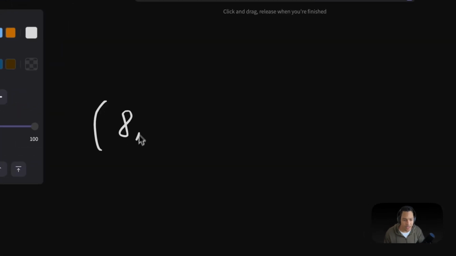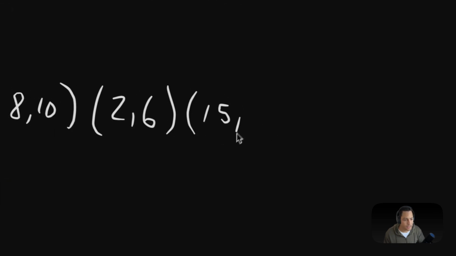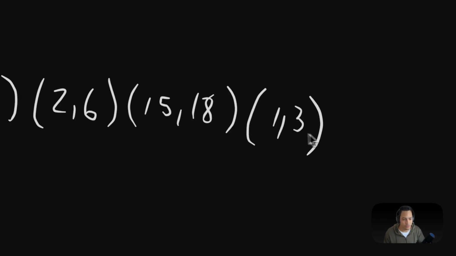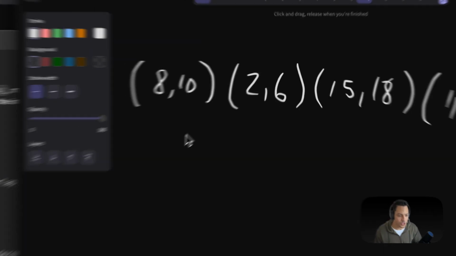Let's say we have 8 and 10 as our first number. Then let's say we have 2 and 6. Let's say we have now 15 and 18. And now we have 1 and 3, right? We're just shuffling things around just to make sure. So the first thing, right?